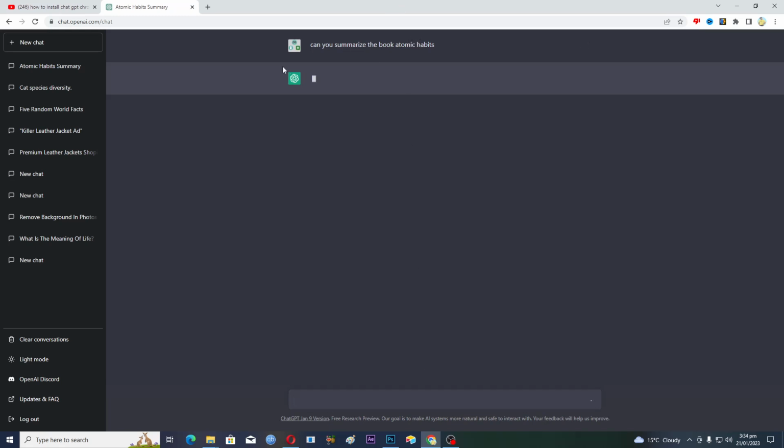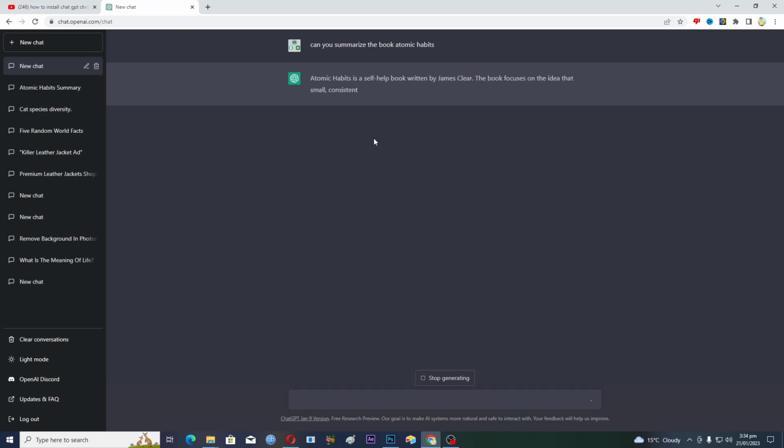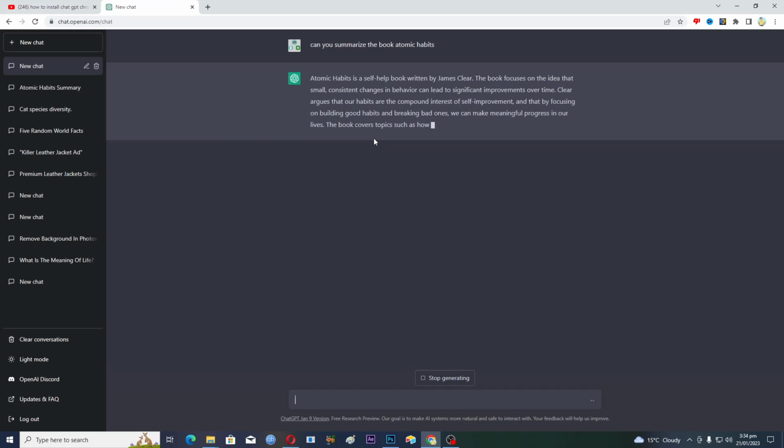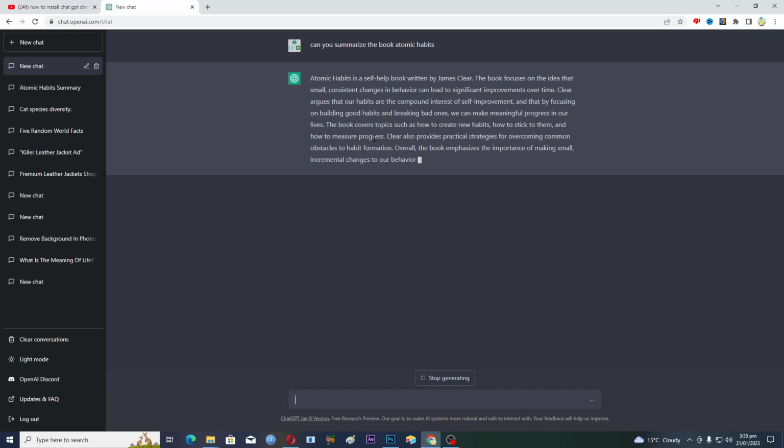Actually, it is like thinking, and when it's done it will start the writing here. So now as you can see, it's writing. It's a very good tool. You can use this if you have any kind of test or any kind of assessment in the school. Okay, you can use this tool.